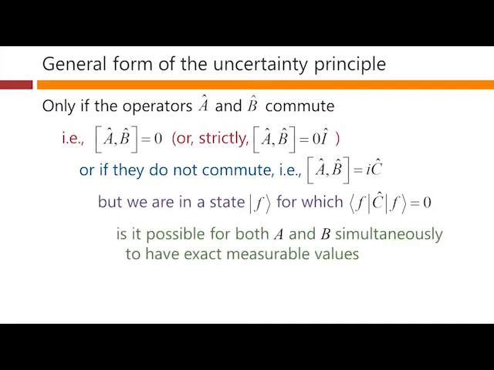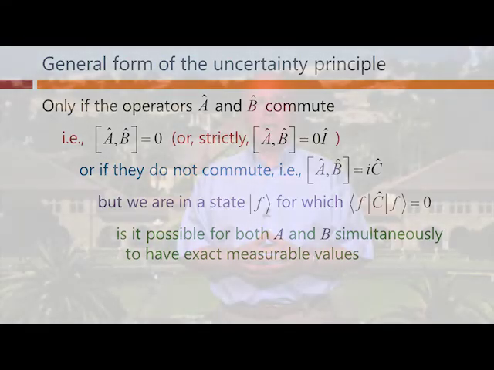Only in those cases is it possible for both A and B simultaneously to have exact measurable values. So now we have a very general result. Whether or not the operators associated with two physically measurable quantities commute with one another determines whether or not there's an uncertainty principle between them. This is a core concept in quantum mechanics. Indeed, one can take the view that it's this absence of commutation between such operators that is the real mathematical distinction between the classical and quantum worlds.